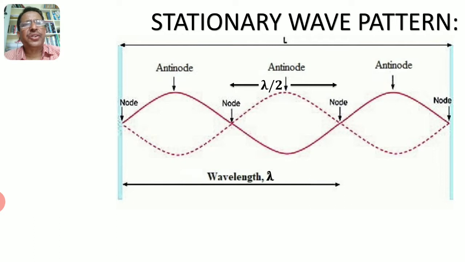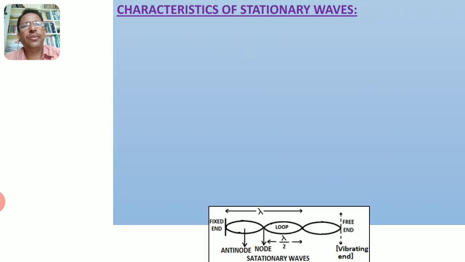Stationary wave pattern consists of nodes and antinodes. What are nodes? Nodes are the points at which particles are at rest. What are antinodes? Antinodes are the points at which particles vibrate with maximum amplitude, and the portion of the stationary wave between two nodes is called loop or segment, and the length of one loop is half of the wavelength.